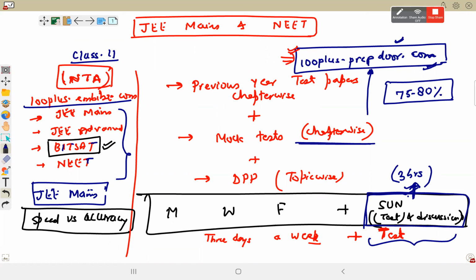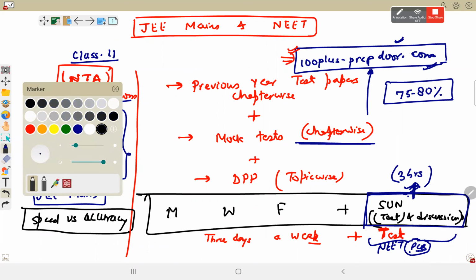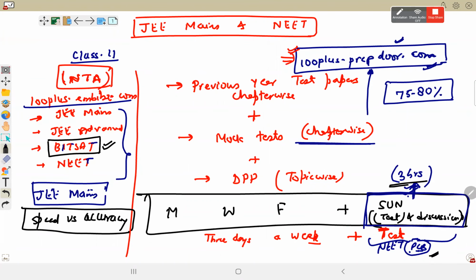Sir, the 3-hour test will be for PCB subjects as well? I mean, for biology students also? For NEET, it will be complete PCB, but I don't guarantee that the questions will be only from NCERT, as some students and some teachers become touchy that this question is not in NCERT. In the previous NEET papers, 4 to 5 questions have been out of the NCERT syllabus, in 2018, 2019, the frog question and all. So yes, this paper will be PCB, 3 hours long.